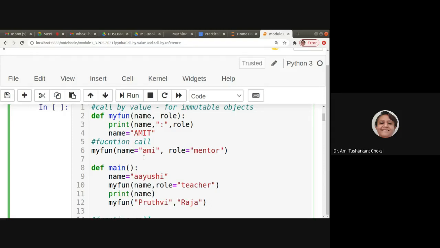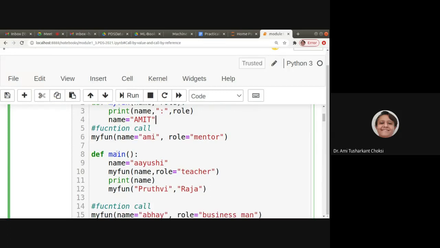So we are calling this function by passing this value, that is Ami, right? So what should be the case here? Ami and mentor is passed here. When we are printing it, it should print Ami and mentor, isn't it? After that, we have changed the name to Amit. Does it have any effect? No. Okay, so go ahead.